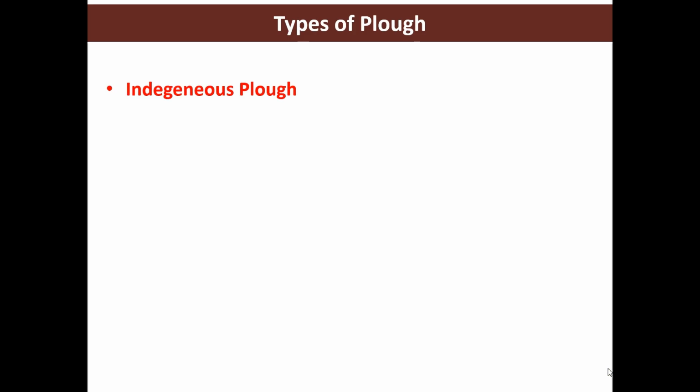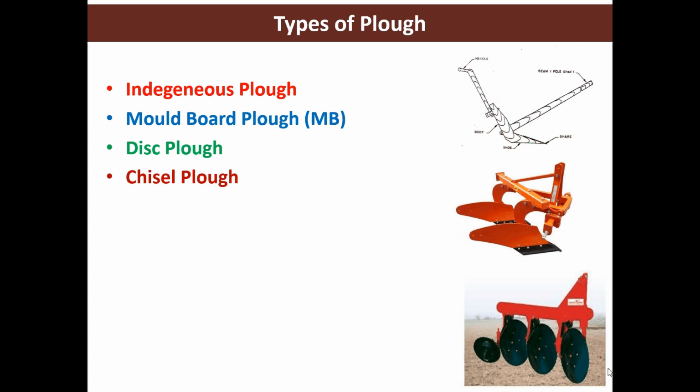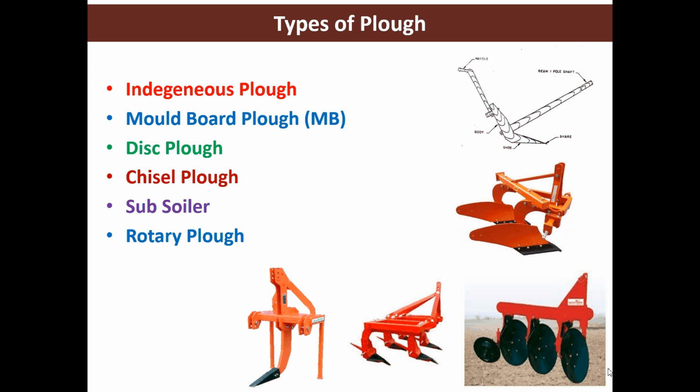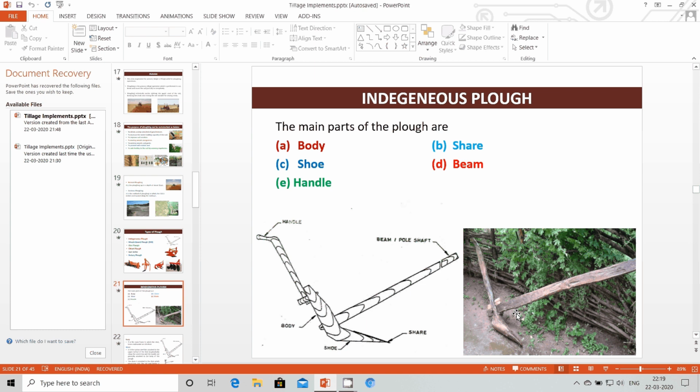Types of plow. There are different types of plow such as indigenous plow, MB plow, which is also called board plow, then disc plow, chisel plow, subsoiler, rotary plow. So in the next lecture we'll talk about indigenous plow and MB plow. See you later.